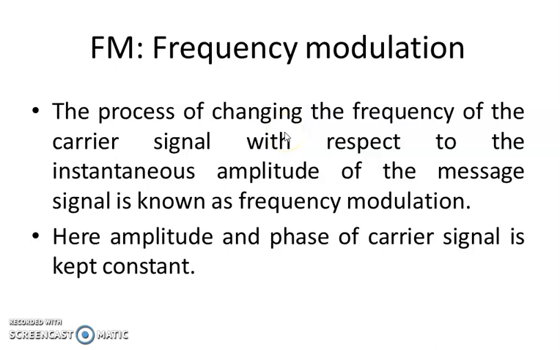Next we are going to study frequency modulation. Frequency modulation is the process of changing the frequency of the carrier signal with respect to the instantaneous amplitude of the message signal. In frequency modulation, the amplitude and phase of the carrier are kept constant, but in AM, the frequency and phase are kept constant. So this is the difference in the definition of AM and FM.